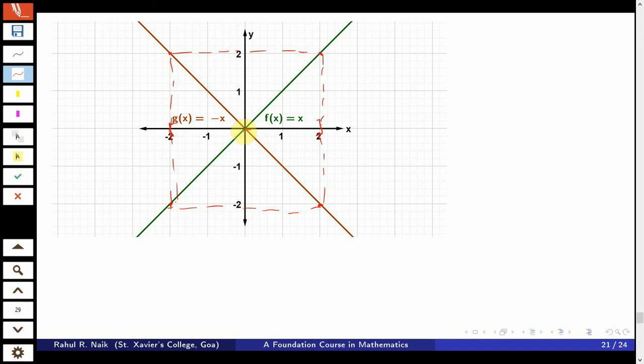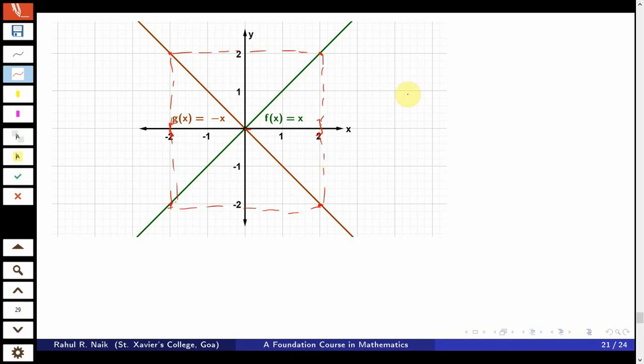From 0 to 2 they change direction. In the region minus 2 to 0, g of x, the straight line, is the maximum, whereas f of x in green is the minimum. When we move from 0 to 2, f of x is dominating g of x, and therefore f is maximum and g is minimum.